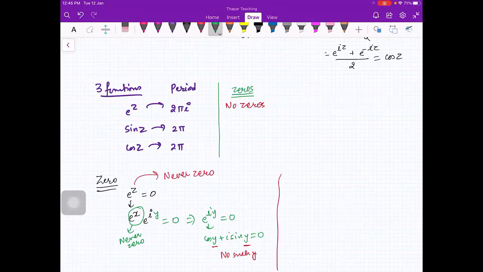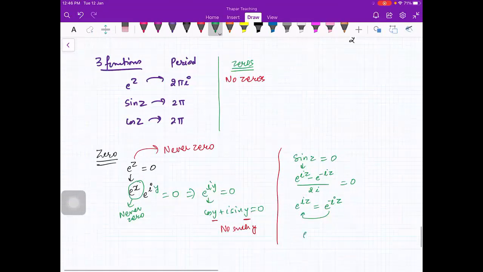And then if you look at sin z, if you want sin z to be 0, it means by definition (e raised to power iota z minus e raised to power minus iota z) upon 2 iota is equal to 0. So this gives you e raised to power iota z is equal to e raised to power minus iota z. You can bring it to the denominator, so it will be e raised to power 2 iota z is equal to 1.